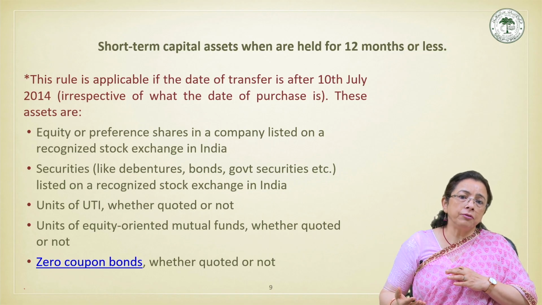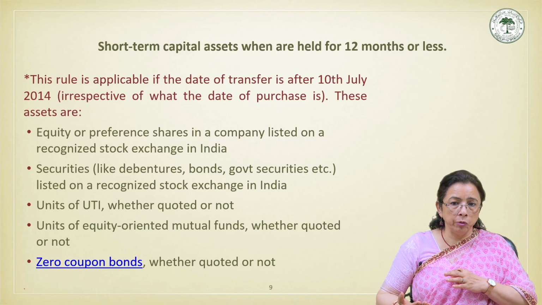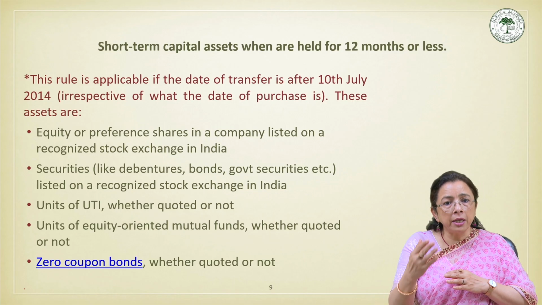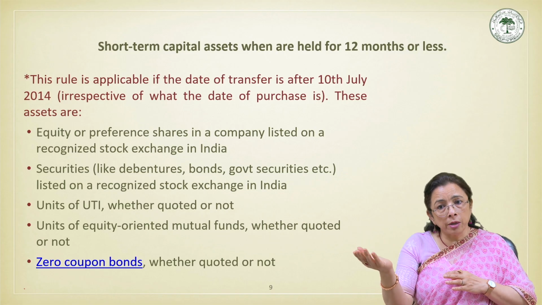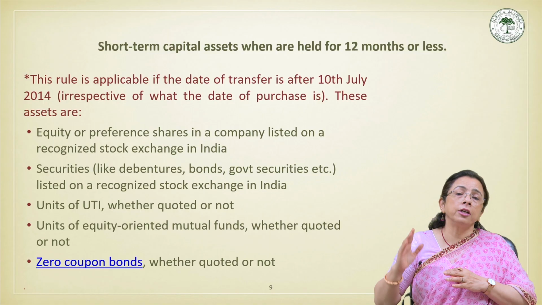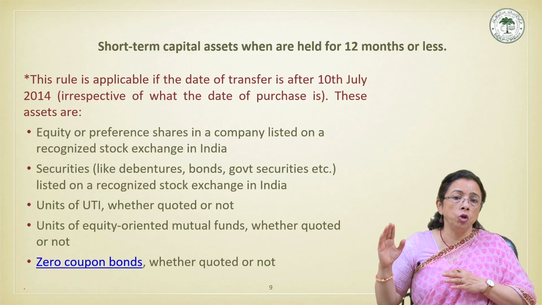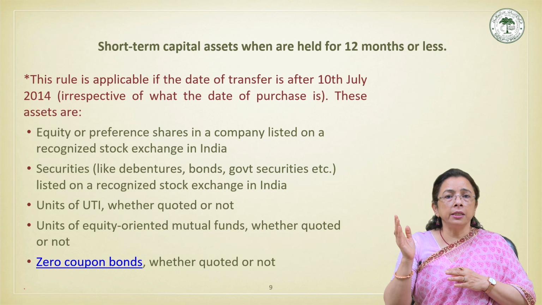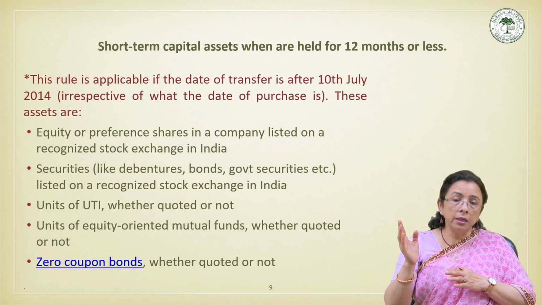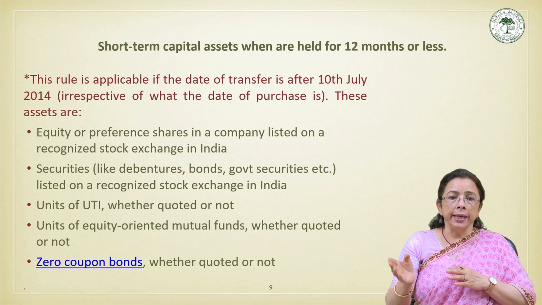In contrast, if units of an equity-oriented mutual fund are purchased in April 2024 and redeemed in May 2025, then the holding period exceeds 12 months and therefore this asset will qualify as a long-term capital asset, and the gain will be computed under long-term capital gain.